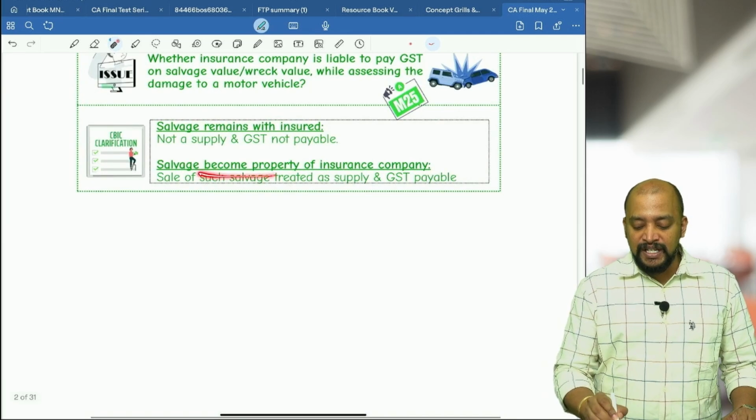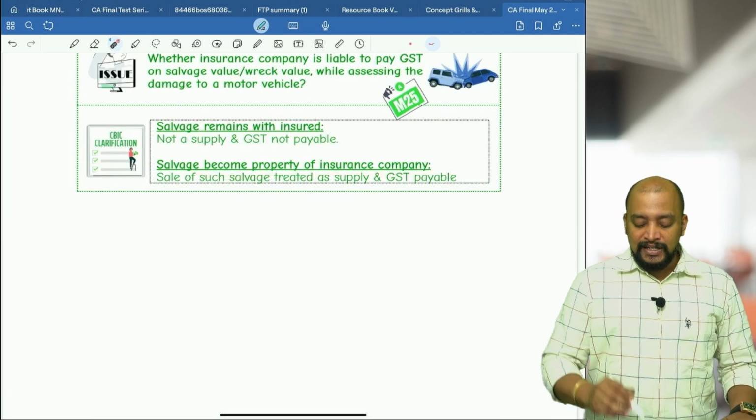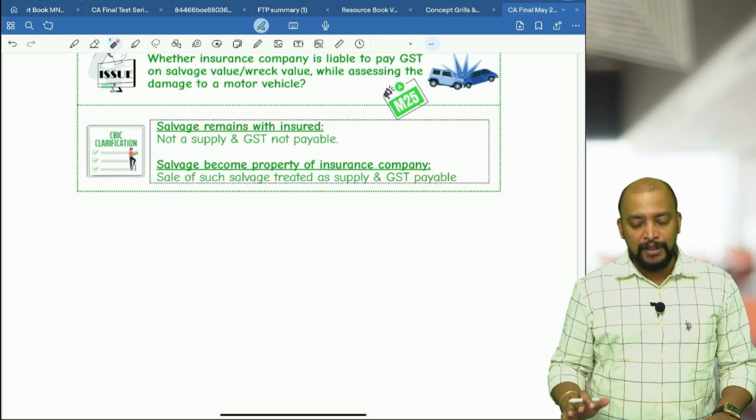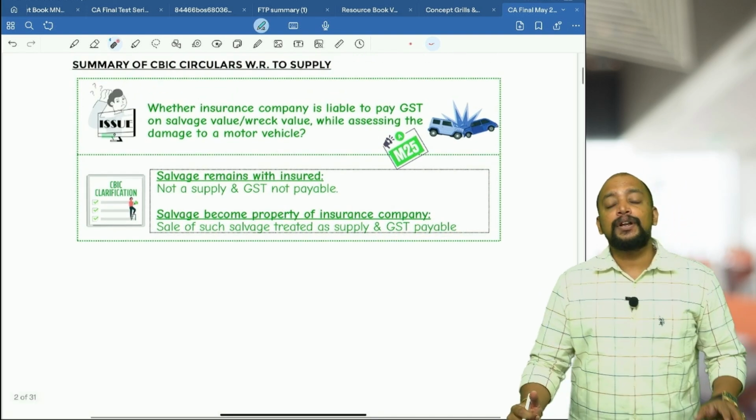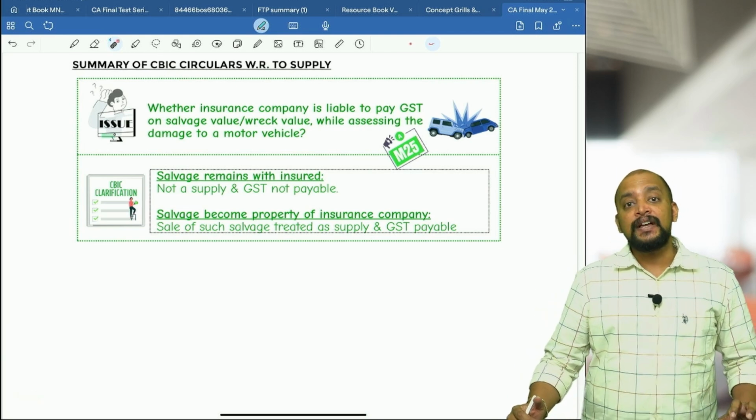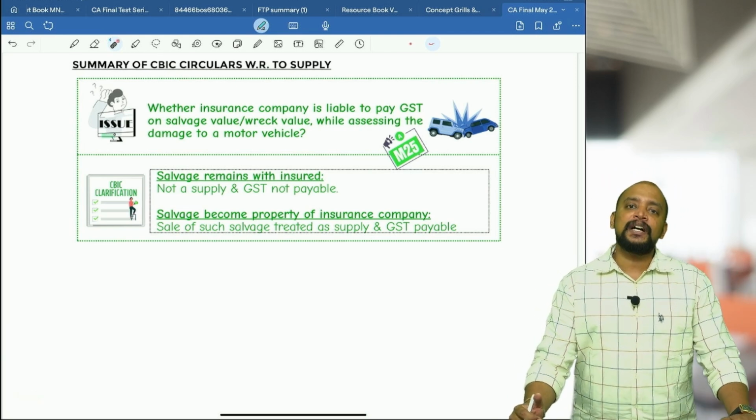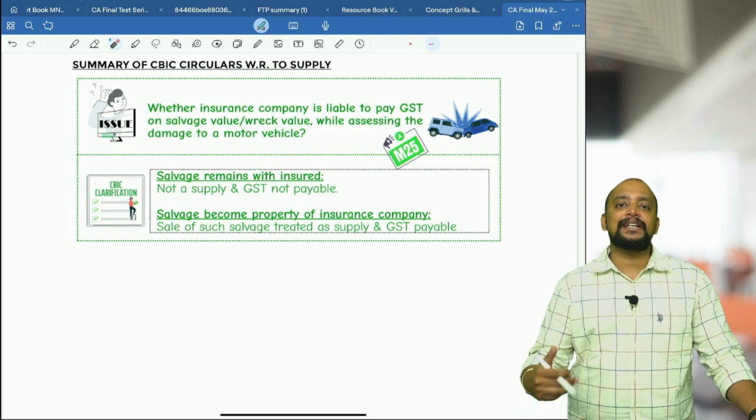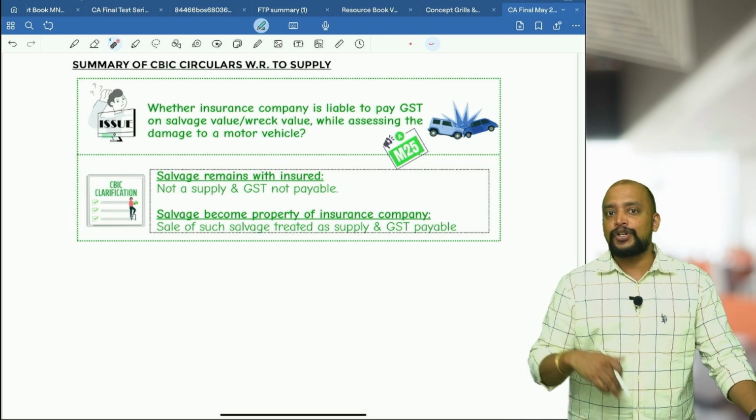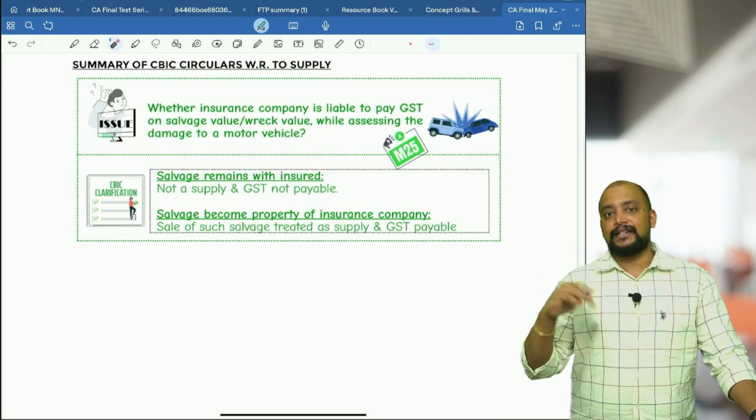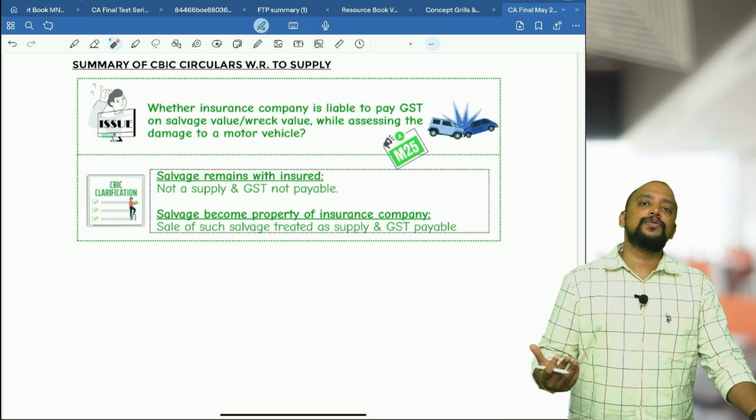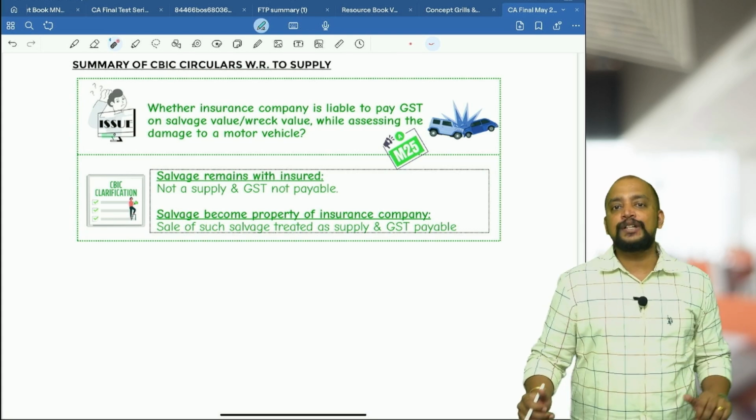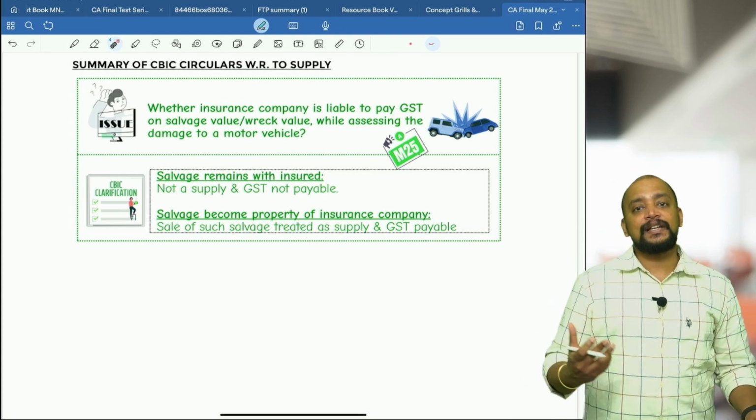Second, if the salvage becomes the property of the insurance company, the sale of such salvage is treated as supply and GST will be payable. What about the insurance compensation received by the insured? Will that become any consideration? No. That insurance compensation received will also not be treated as consideration in the hands of the insured, because only if it is a business asset, or in the course or furtherance of business, will it come. So if the insured is receiving the insurance compensation, we cannot invoke supply under 7(1)(a)